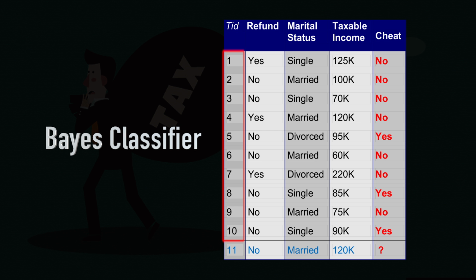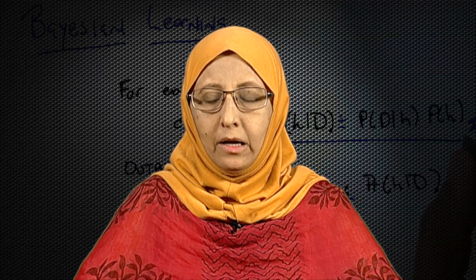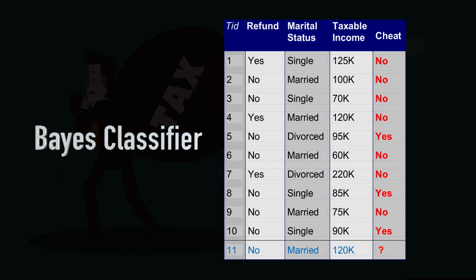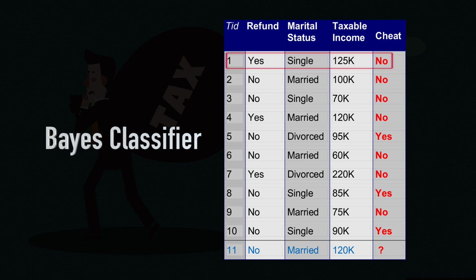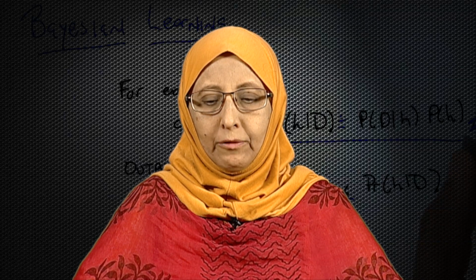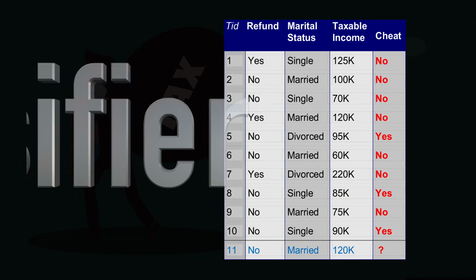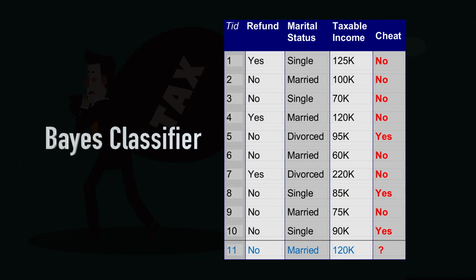That is, we know that the persons with a particular marital status, a particular taxable income, whether in the past they had cheated or they had not cheated. For example, in the first row, a person applied for refund, yes, that person was single, that person's taxable income was 125K, and this person did not cheat. So, we say no. Okay? So, this way we have data about 10 people who have cheated or who have not cheated, and what were their values for the attributes refund, marital status and taxable income.